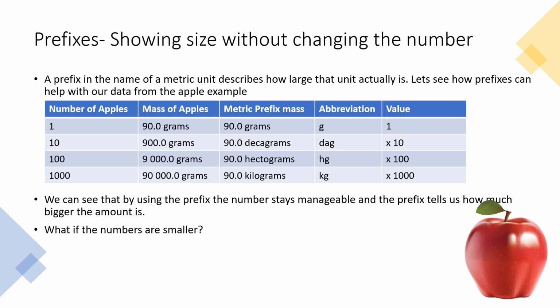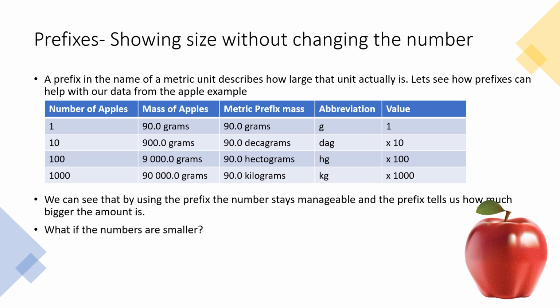So when, say, large amounts of product, like somebody selling corn grain or flour, big bulk items like that, they don't want to measure in grams because they're going to have these huge numbers. Instead, they can do it in kilos or kilograms and cut their number down, but still represent the same amount of substance by putting that prefix on it. So we can see that using the prefix, the number stays manageable, and the prefix just tells us how much bigger the actual measurement is.